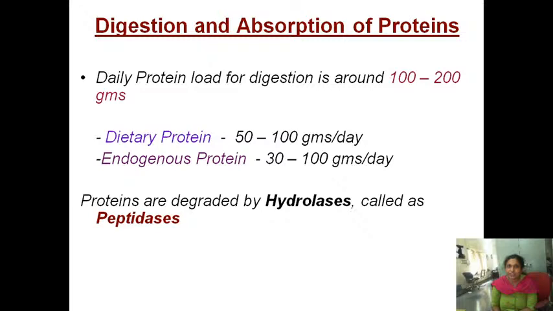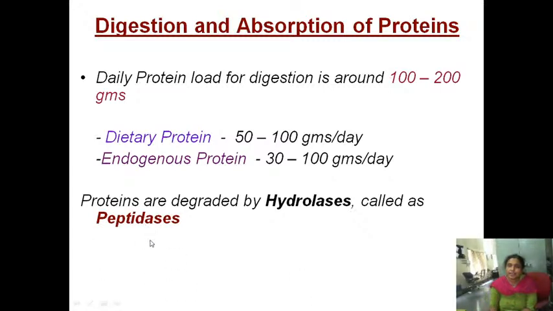Okay, these proteins, whether endogenous or exogenous, need to undergo digestion. Proteins are digested by breaking the peptide bonds. In the body, in the biological fluids, there is a group of enzymes which will cleave, which will break the peptide bonds. Those enzymes are called peptidases.